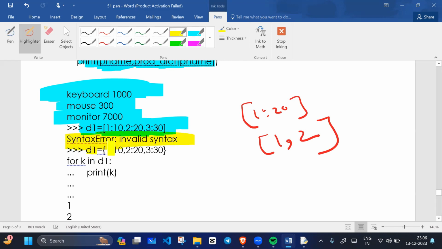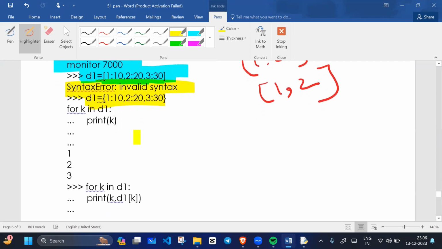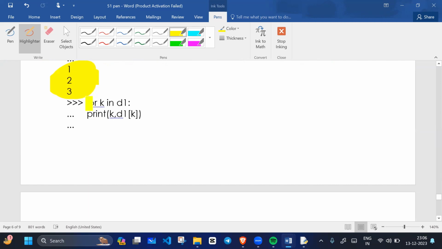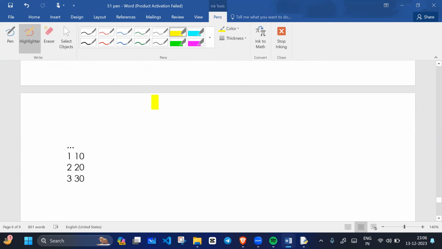So for example, D1 equals key value pairs, because D1 is a dictionary. In a dictionary, key value pairs are allowed. If I say for K in D1 and print K, the output will print like this. For K in D1, print K and D1[K]. K means key.